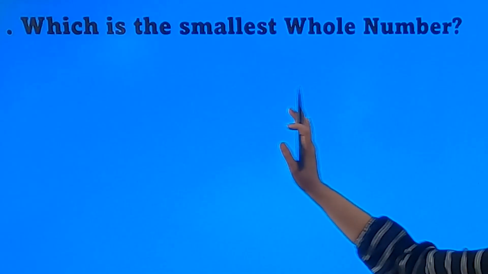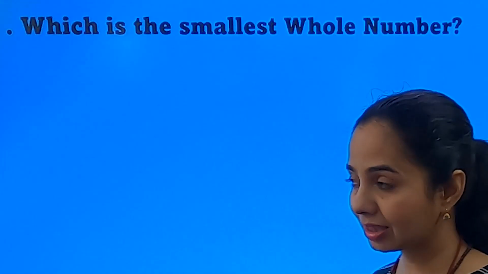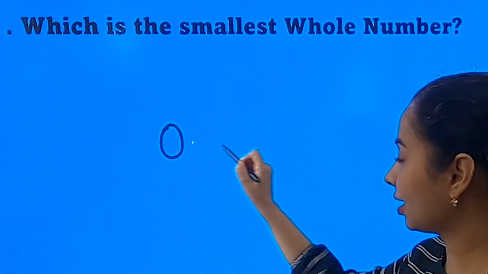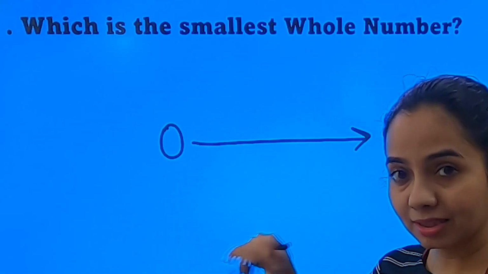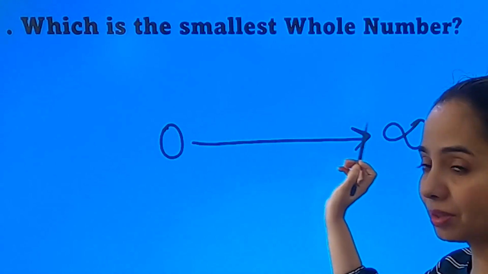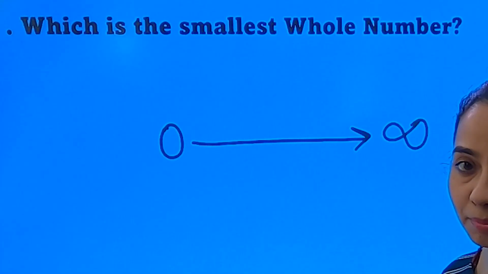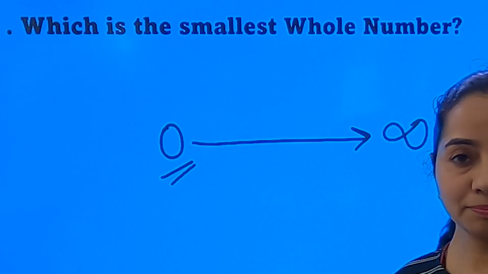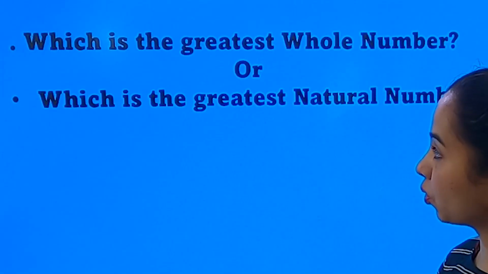So, if the question is which is the smallest whole number, it's simple. Whole numbers start from 0 and go up to infinite. Yes, the same concept: 0 plus all the natural numbers. Natural numbers are from 1 to infinite, so 0 till infinite are all whole numbers. So which is the smallest whole number? 0 is our smallest whole number. Simple. Which is the greatest whole number?